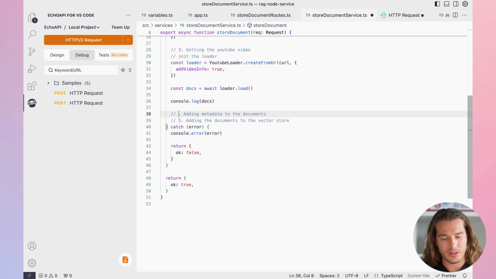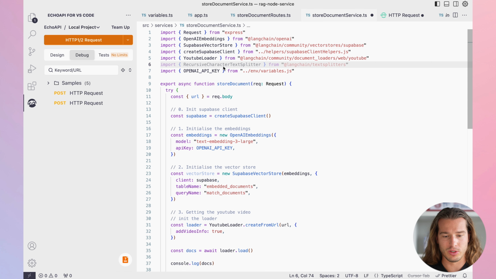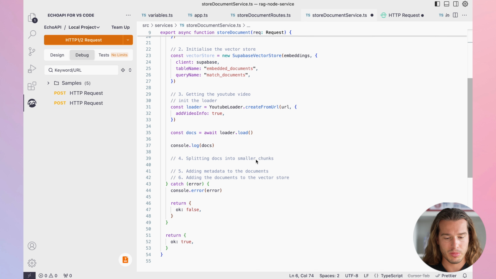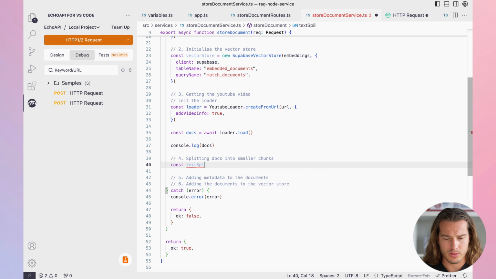But a step that I forgot here is actually splitting the document into smaller chunks, because vector databases work better with smaller chunks, not if you just put a massive transcript here, and you see this is just one massive transcript. So let's say splitting docs into smaller chunks. And for that we're using the recursive character text splitter from LangChain text splitter, so make sure to install that. Let's initialize our text splitter, and that's new recursive character text splitter.